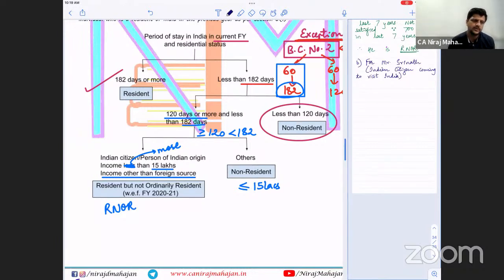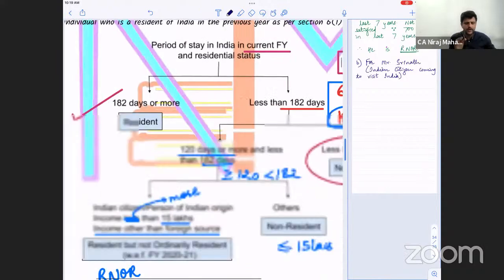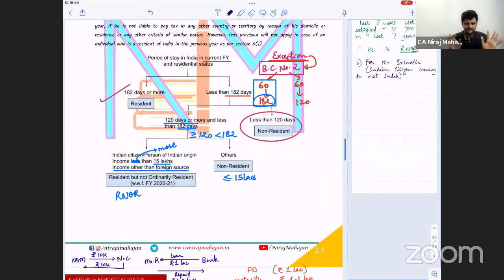Understood? First of all, he should be in India for at least 120 days and up to 181, because 182 or more is a different condition. So let us say between 120 to 181. Only if he's in this range, then we check whether income is more than or less than 15 lakhs.